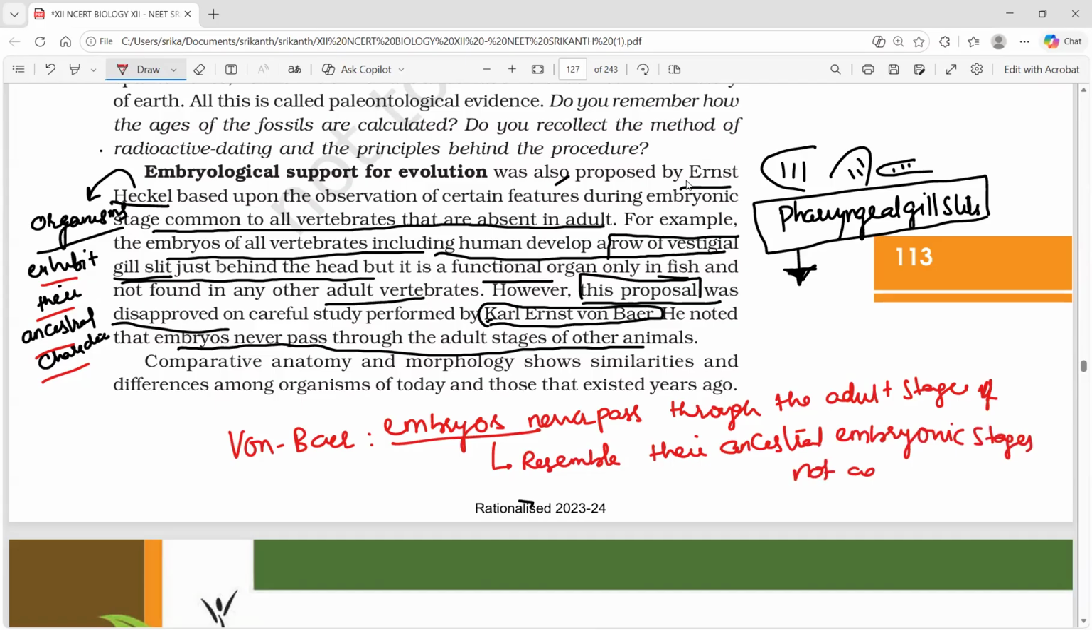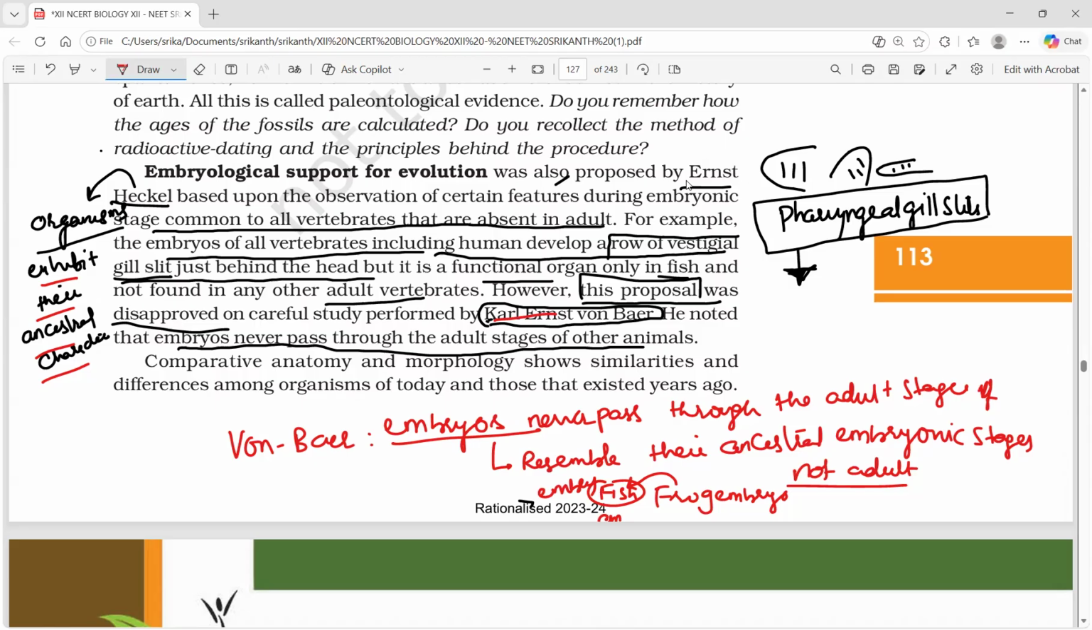Try to understand this. Frog does not resemble fish. Frog embryo is not resembling fish. Frog embryo has resemblance with fish embryo. Okay, frog embryo has resemblance with fish embryo, not fish adult. So that is the actual statement of Carl Ernst Van Baer. Here we have some confusion.